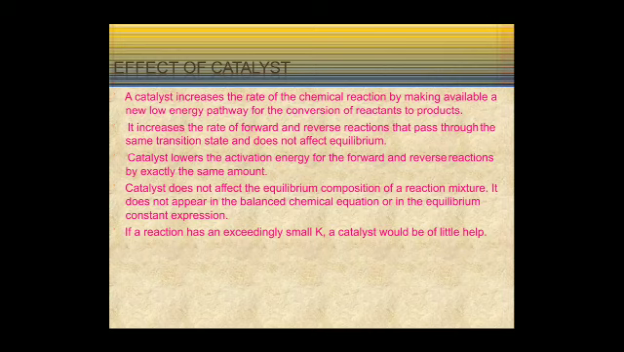A catalyst increases the rate of a chemical reaction by making available a new low-energy pathway for the conversion of reactants to products. It increases the rate of forward and reverse reactions that pass through the same transition state and does not affect equilibrium. A catalyst lowers the activation energy for the forward and reverse reactions by exactly the same amount. It does not affect the equilibrium composition of a reaction mixture. It does not appear in the balanced chemical equation or in the equilibrium constant expression. If a reaction has an exceedingly small K, a catalyst would be of little help.